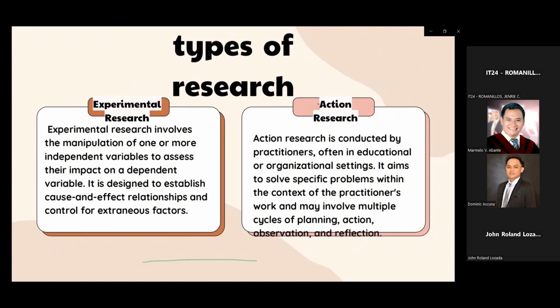For action research, the focus is on practical application. The knowledge generated through the research is intended to inform and improve decision making and practice within the specific context where the research is conducted. And lastly, it is widely used in education, social sciences, healthcare, and community development, among other fields. It is a valuable approach for addressing complex, real world challenges and promoting positive changes based on evidence and collaboration.